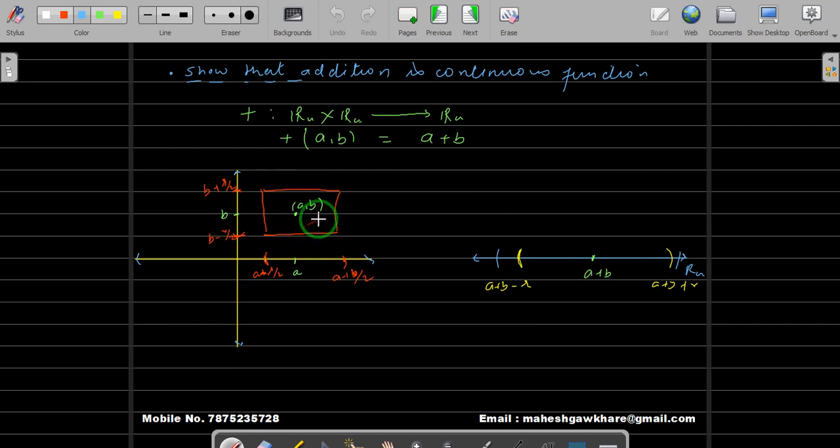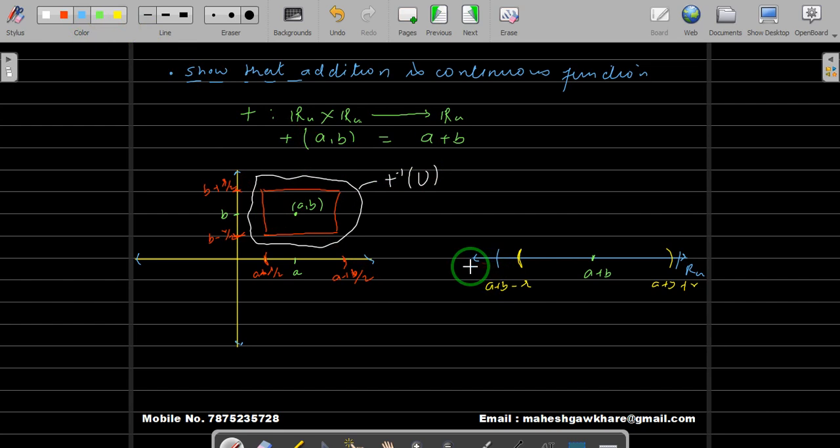Okay, we will show that when you take the inverse image of the U over here, that will contain this. Okay, so we have U here. Let us take that inverse image of U, something like this. It may be anything, it may be a square kind of thing. Okay, we have just drawn for our understanding. So this is the addition inverse of U.